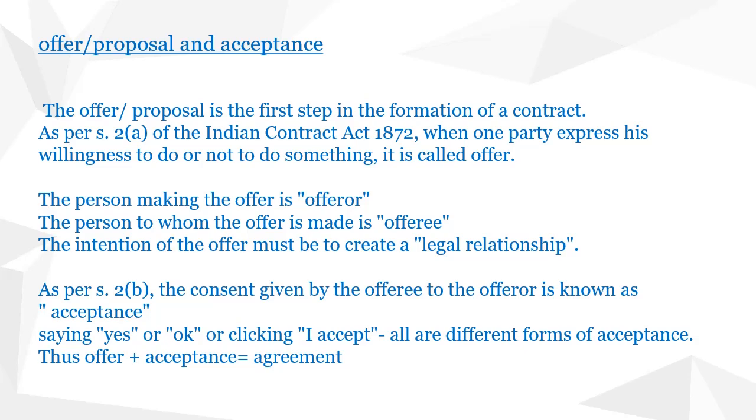By saying yes, okay, or, in the modern way, just clicking I accept, all these are different forms of acceptance. In conclusion, if there is an offer and an acceptance of that offer, there forms an agreement.